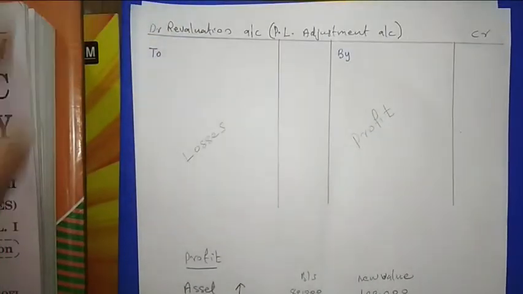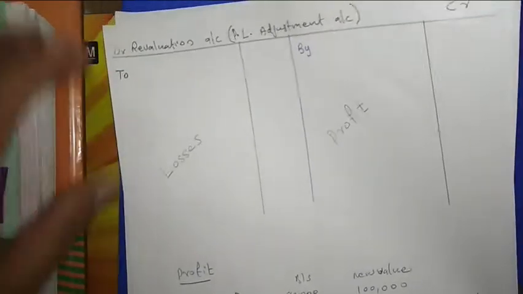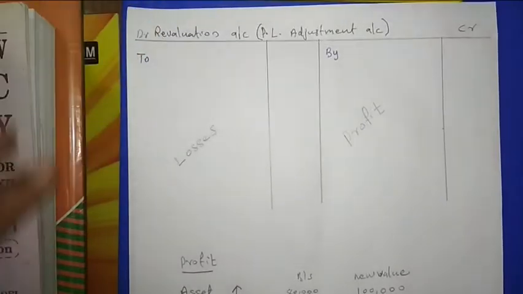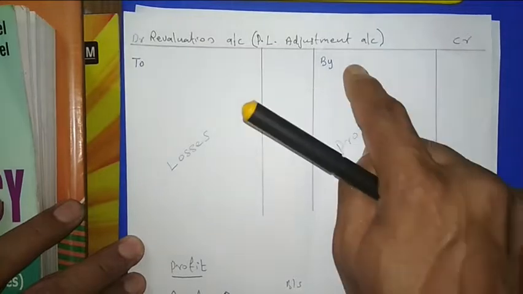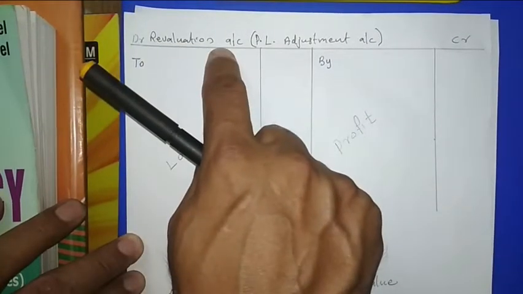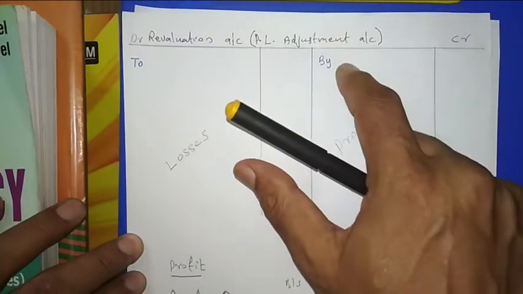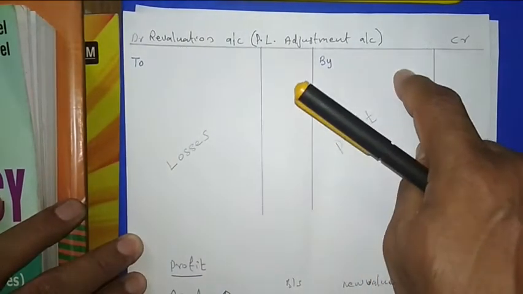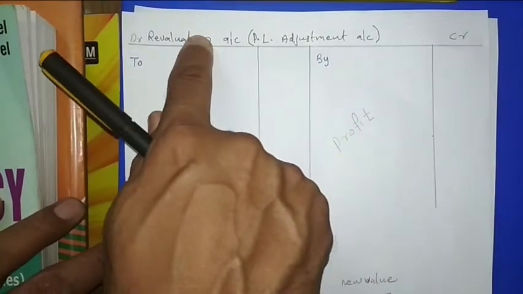So the entries will be, when the value of an asset is increasing, we have to debit that asset. If the value of furniture is increasing, now listen, the journal entry will be furniture account debit, credit will be revaluation account. If the value of building is increasing, then here we write by building, and the journal entry will be building account debited to revaluation account.